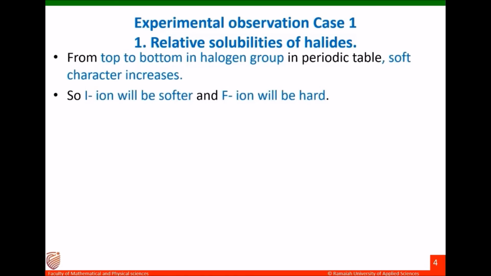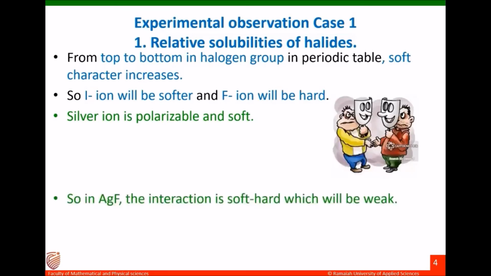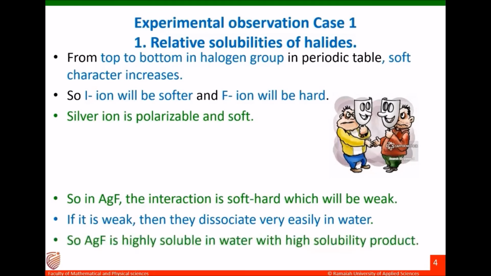That means soft character will be more for the ions which are at the lower portion, that is iodide or bromide. For fluoride, the polarizable capacity will be less and it will be hard. So in silver fluoride, silver ion is soft and fluoride ion is hard. Therefore, the interaction in silver fluoride is a soft-hard interaction, and therefore it is weak. Because of the weak interaction, if we dissolve silver fluoride in water, it will easily ionize. Therefore, the solubility will be higher and it shows a higher solubility product.